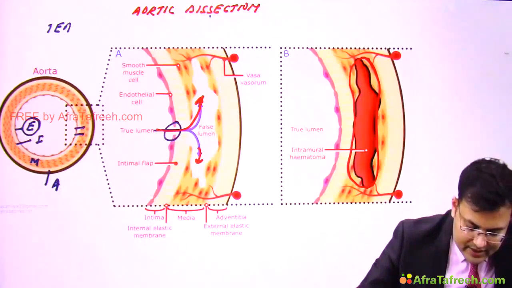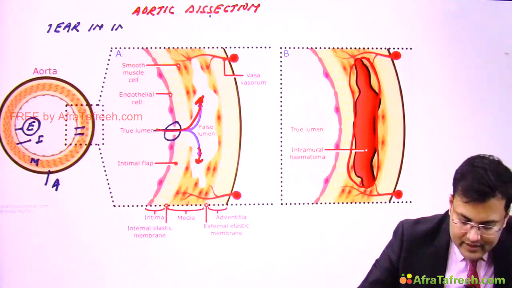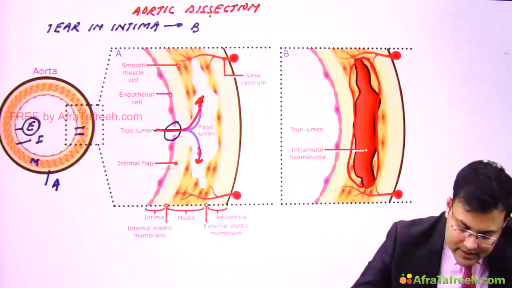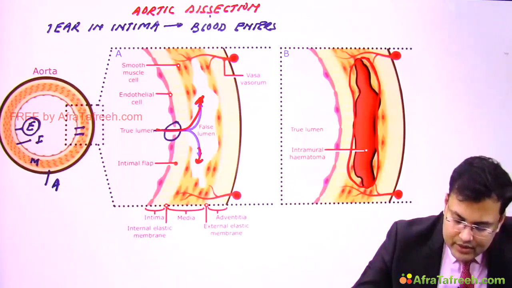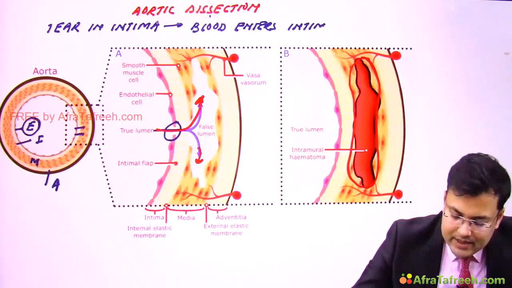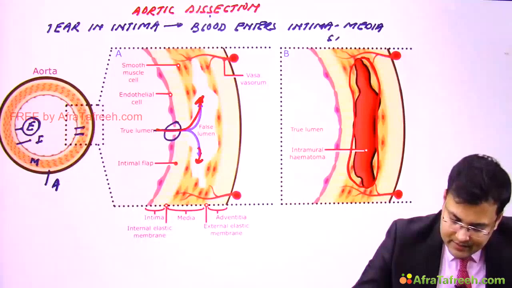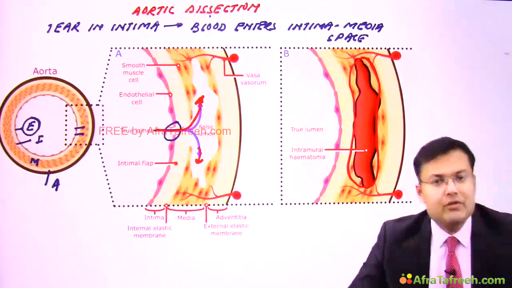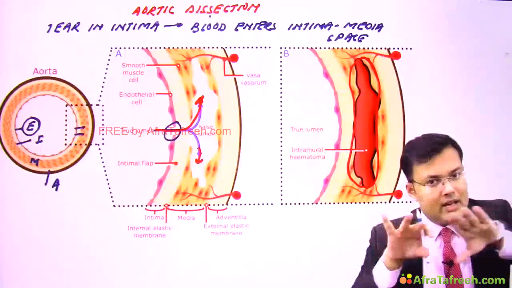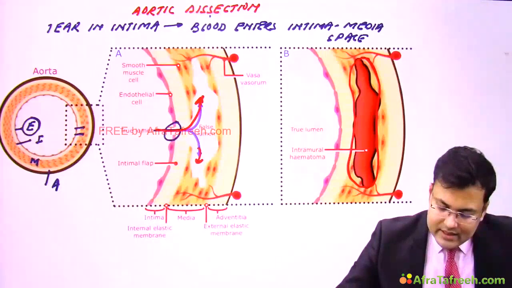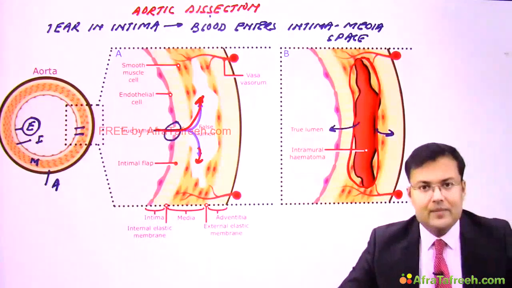There is a tear in the intima. What kind? It can be circumferential or transverse. Because of this tear, what happens? Blood enters where? Into the intima media space. Clear? And because of that, there is separation of the inner and middle layer. So this is dissection. You can see there is separation of the inner and middle layer.